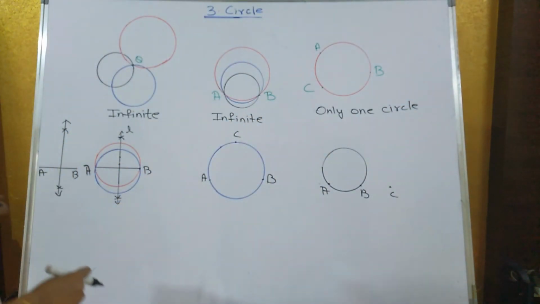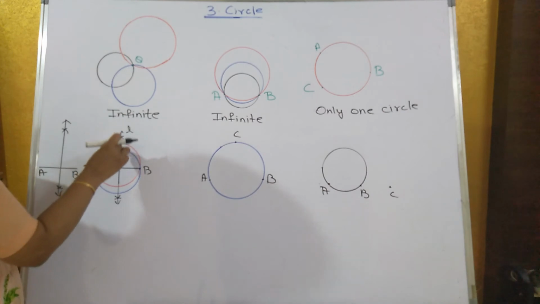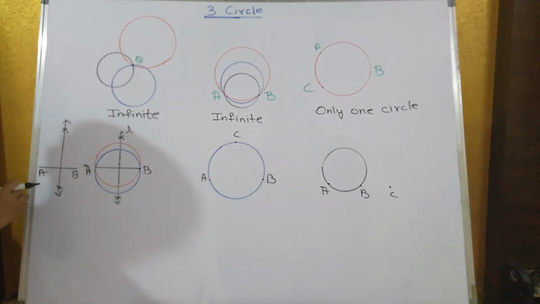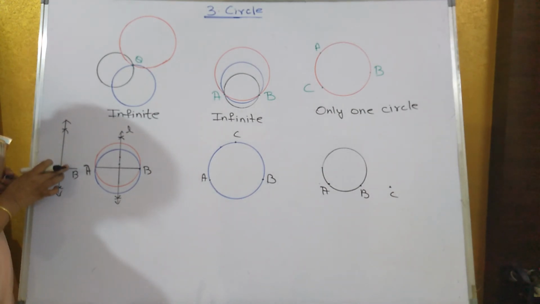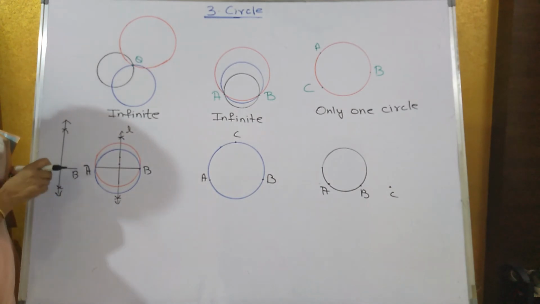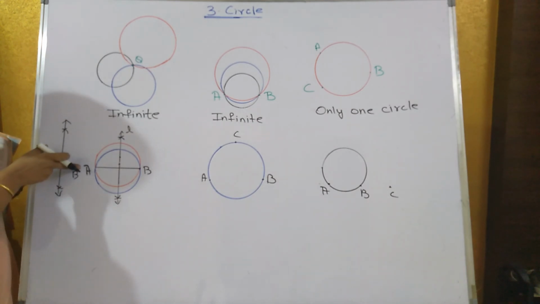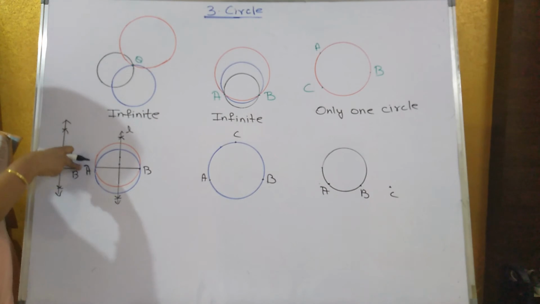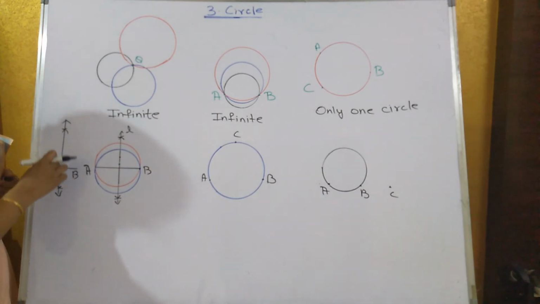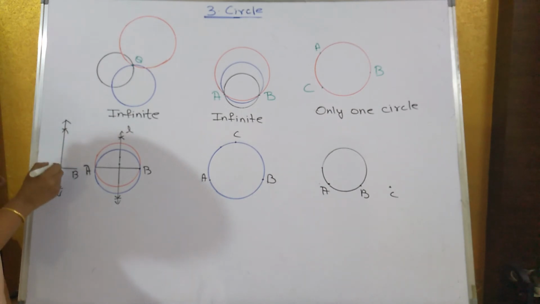Now supposing if I take a segment AB and draw a perpendicular bisector of AB. What is the meaning of perpendicular bisector? Take a rounder and take the measure of the rounder more than half of the length of AB, and keeping on A, draw an arc on the top and draw an arc at the bottom, and next time keep it on the point B with the same measure, draw an arc at the top and draw an arc at the bottom, and draw a line passing through both the arcs. That is known as perpendicular bisector.